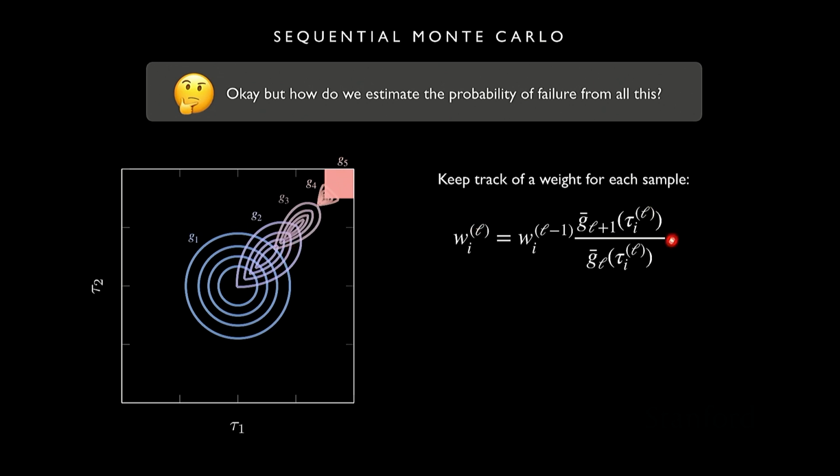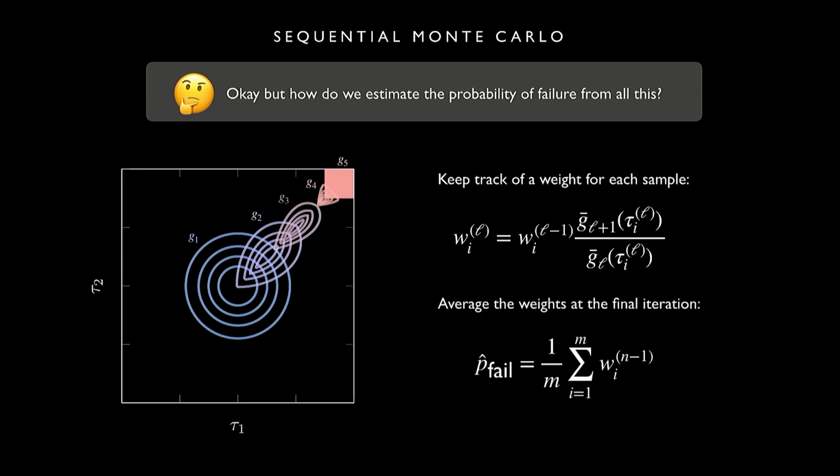It's not obvious that this works at all, and we thought about including the proof in the book, and it was very involved. So if you're interested in where this all comes from, there's a reference in the book to a paper that you could read more thoroughly, but this is definitely not obvious. So this is something you're just going to have to believe me on or go look up that paper. But it turns out that if we average all of the weights at the final iteration, so we've kept track of a weight for every sample, and we take this average of all the weights, we actually get an estimate of the probability of failure. Okay, so that's our estimate.